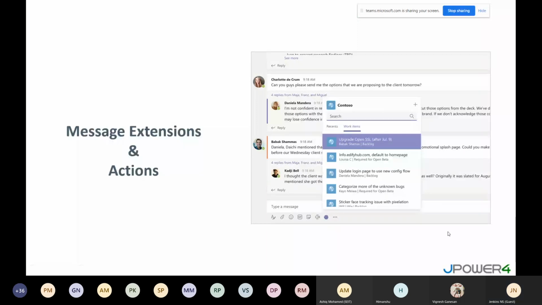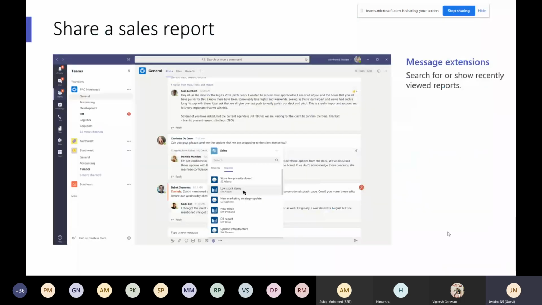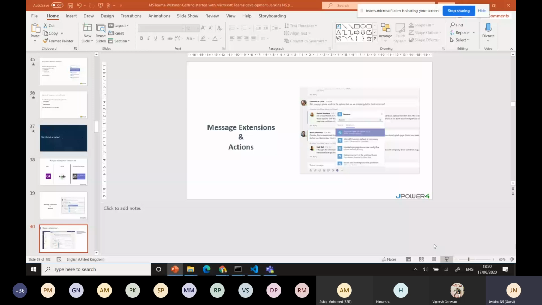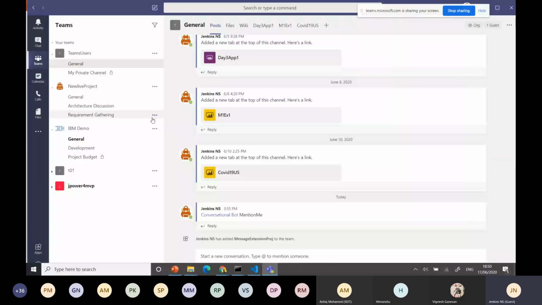Okay, you need to understand this. The message extension can search for or show recently viewed reports. It's a scenario: whenever you are in your application, for example in a conversation in Teams or a channel. I hope everyone knows about channels and Teams. A team is nothing but a group of one project's members who can access all the channels. A channel is nothing but a way of separating tasks into different groups, like a developer group, a testing group, a deployment group, a configuration group, like that. Okay, those are the channels.